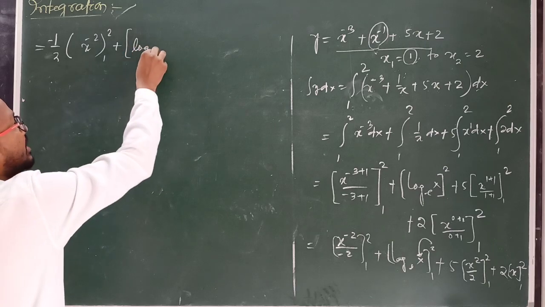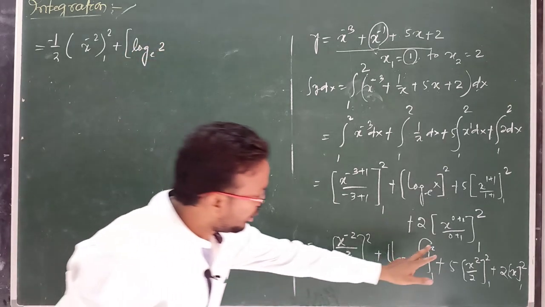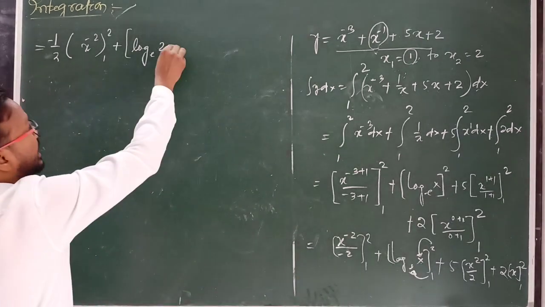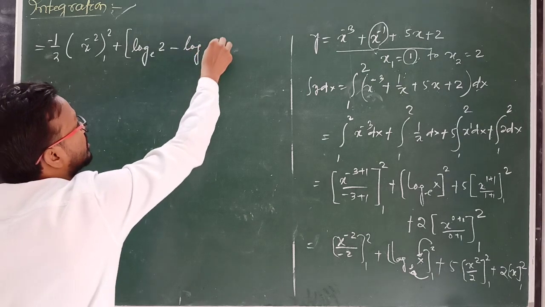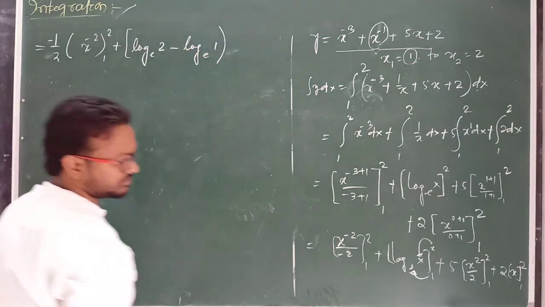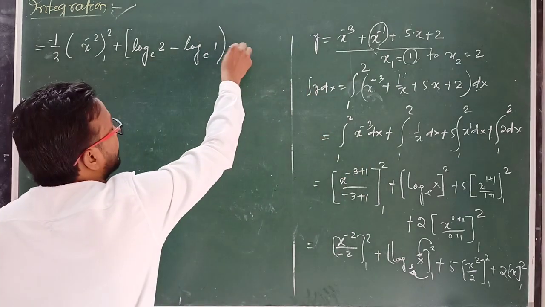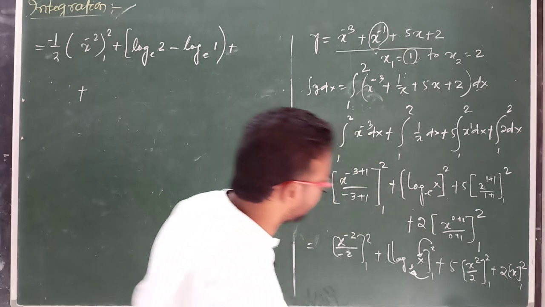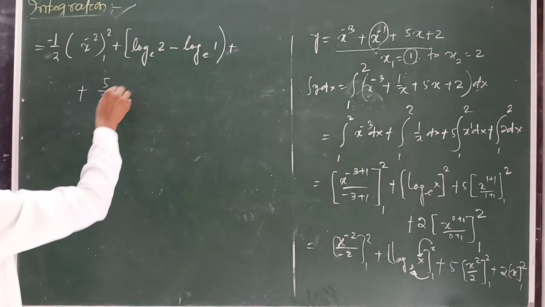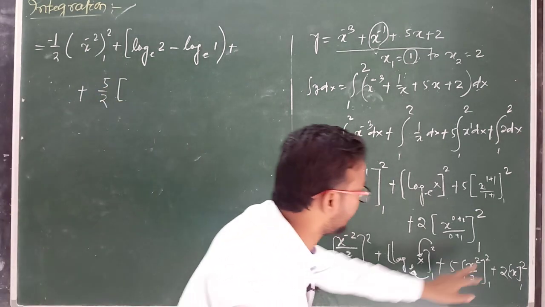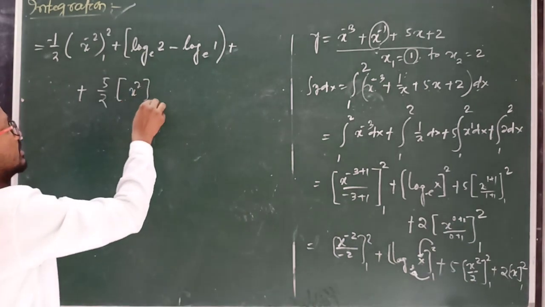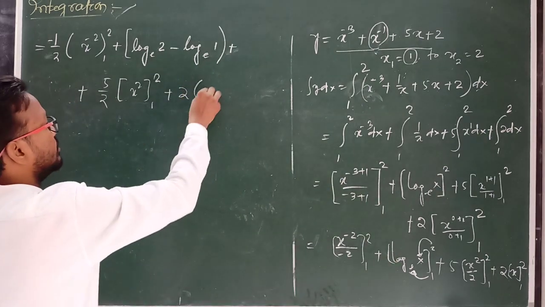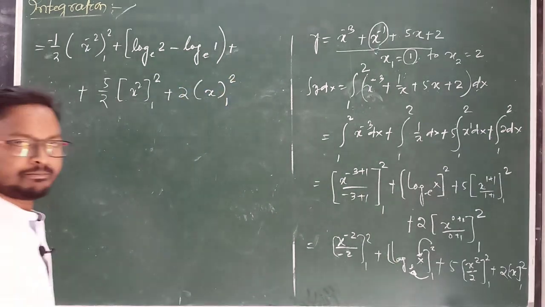That is log base e 2, because log 2 in place of x, then we have to use the lower limit in place of x, minus log 1. Clear? And here plus one positive sign, I am writing here plus 5 by 2. This is a constant quantity, so you can write 5 by 2 and x square, limit 1 to 2, plus 2 into x, limit 1 to 2.